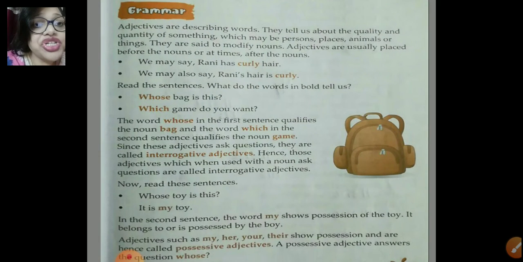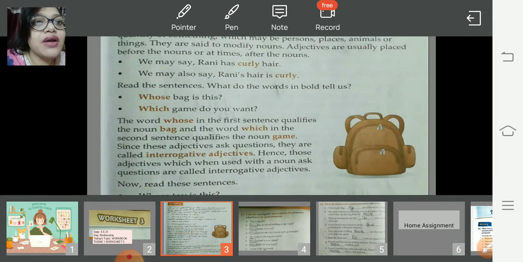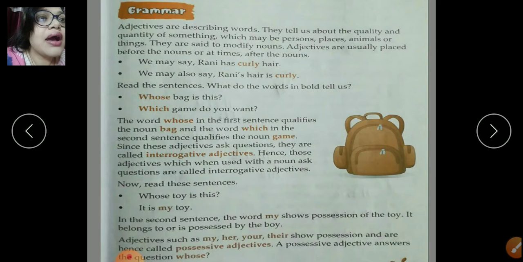So this worksheet deals with adjectives. So what are adjectives? Adjectives tell us about the quality and quantity of something, which may be a person, place, animal or thing. So adjectives are describing words that tell us about the quality or quantity of the noun. They are said to modify the noun, as I was saying.